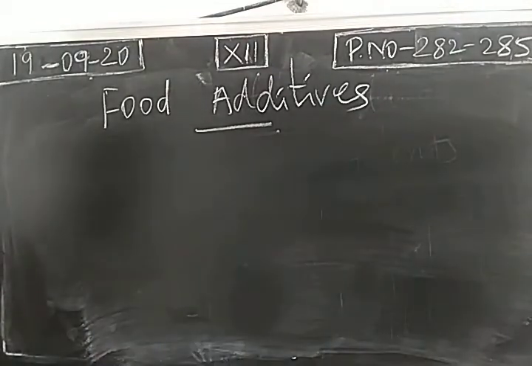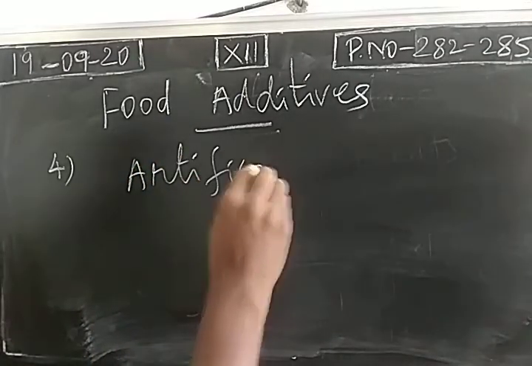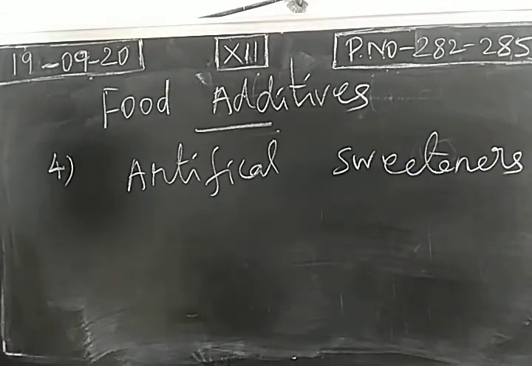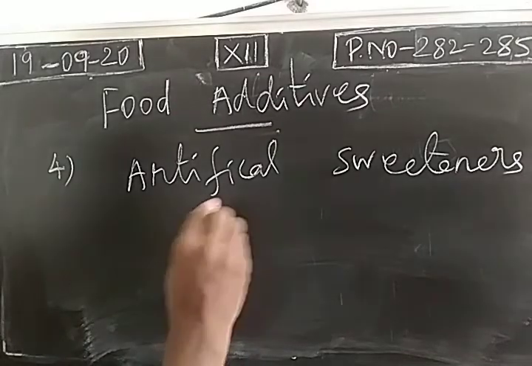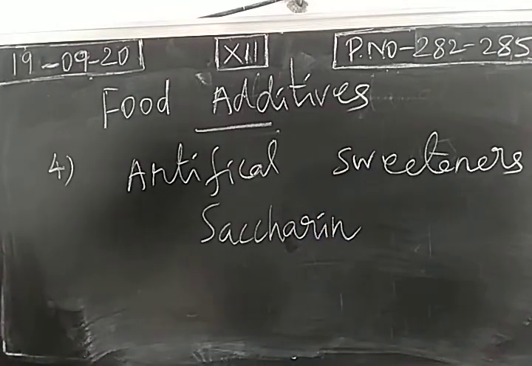Next, artificial sweeteners, the last one. So we have chemical substances which will increase the sweetness of a food item. So you can take a very small quantity. Instead of taking a large quantity of sugar, you can take a smaller quantity of artificial sweetener, and the sweetness will be increased. Example, saccharin. So this is the common one. Instead of sugar, when we take a small quantity of saccharin, the sweetness will be increased.